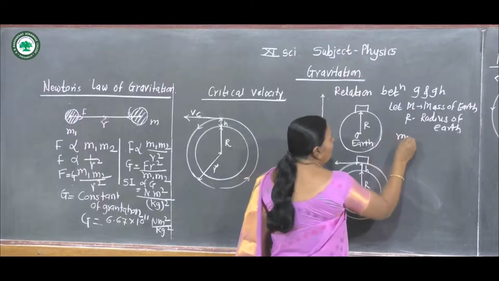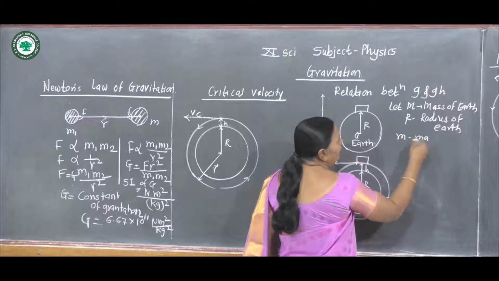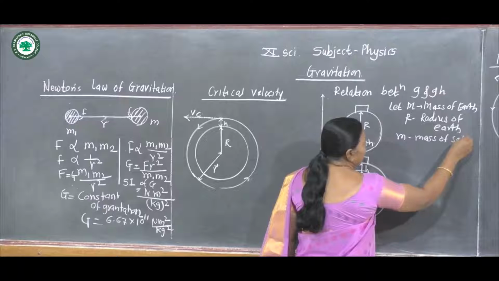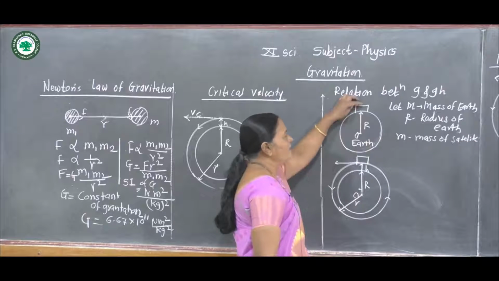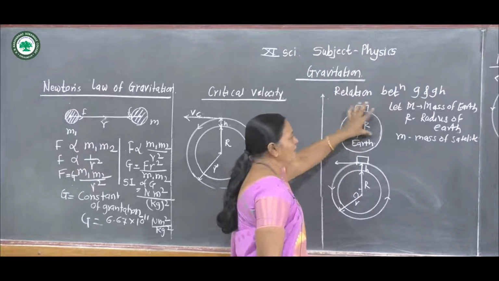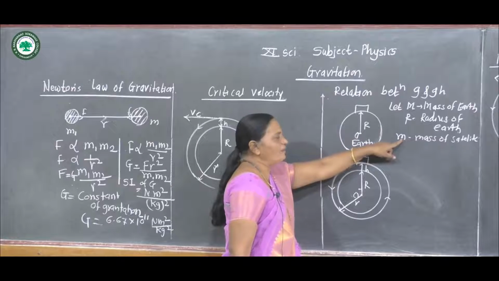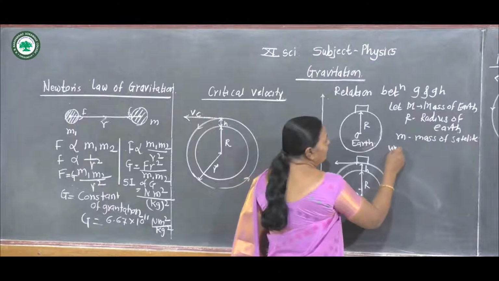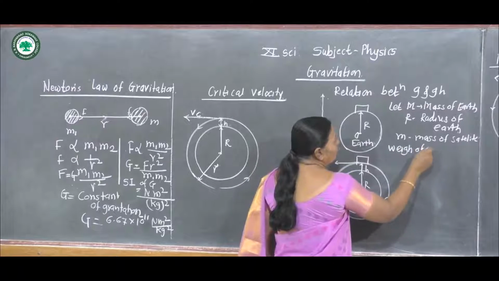Then suppose small m is the mass of the satellite, or the mass of any object. Consider the satellite rests on the earth's surface. Then M is the mass of the earth, R is the radius of the earth, m is the mass of the satellite. Then the weight of the body, or weight of the object,